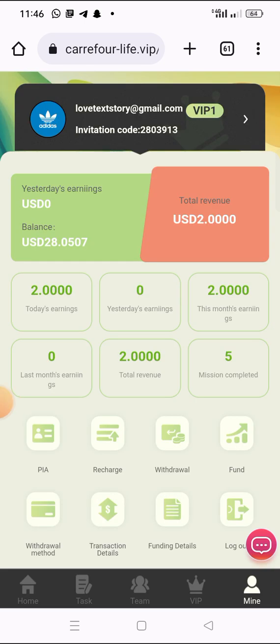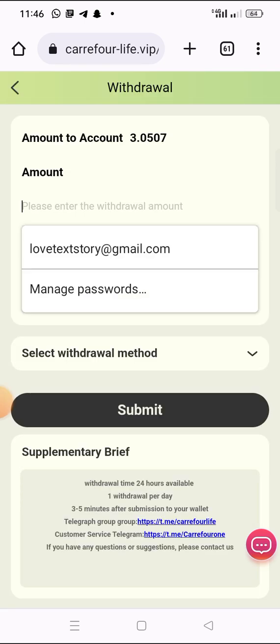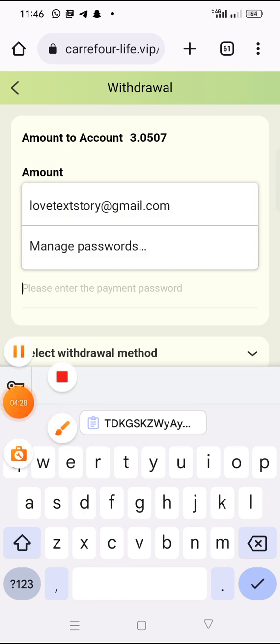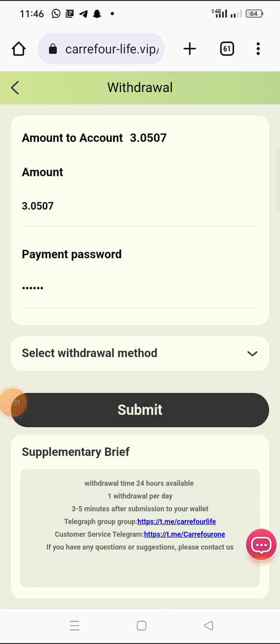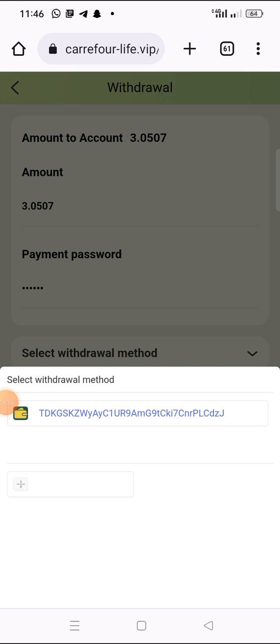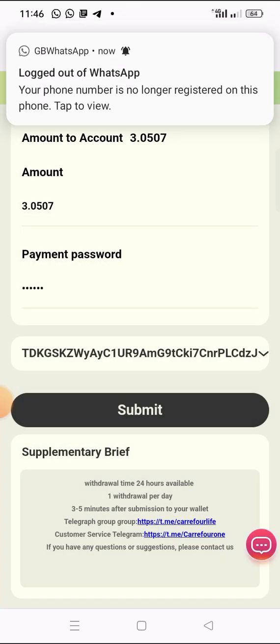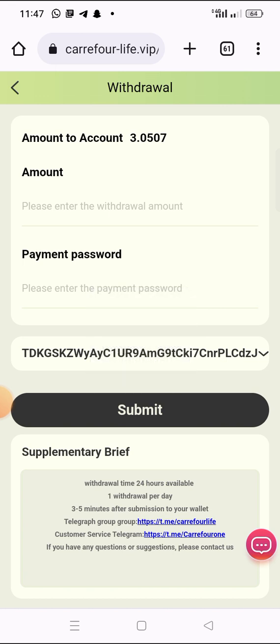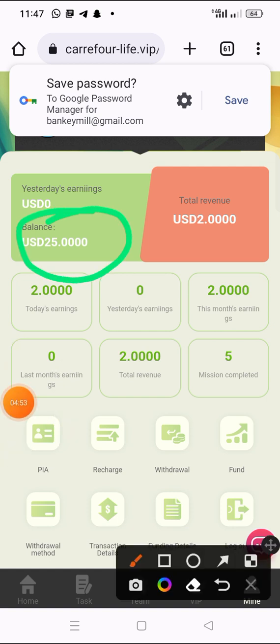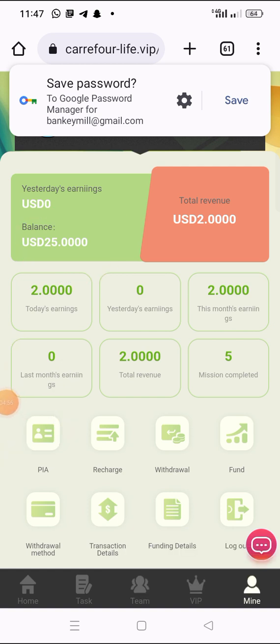So click on withdrawal. I want to withdraw 3.0507. Now input your transaction password. So I have input my transaction password. Now select your withdrawal method here. Click on it and select your wallet address. Now click on submit. So as you can see, application for withdrawal submitted successfully. Okay, now let me check. As you can see, they have deducted the $3 from my balance there.